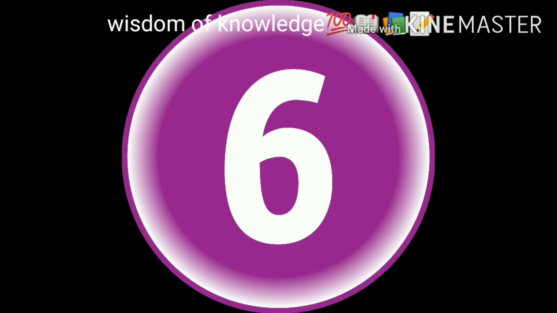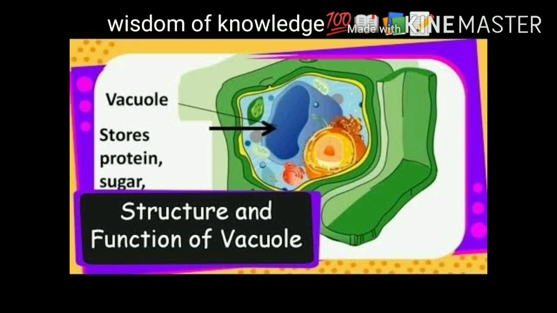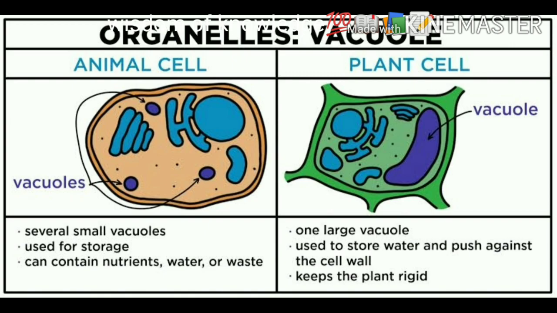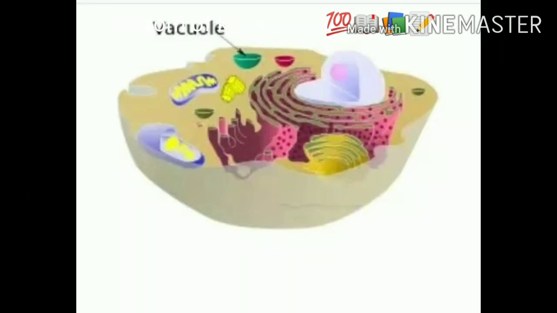Next, number 6 is vacuole. It is the storage bank of the cell. The large empty spaces present in the cell are vacuoles. They are fluid sac-like structures. In animal cells, the vacuoles are very small, but in plant cells, the vacuoles are large in size. An important function of the vacuole is to maintain the right pH level in the cell.